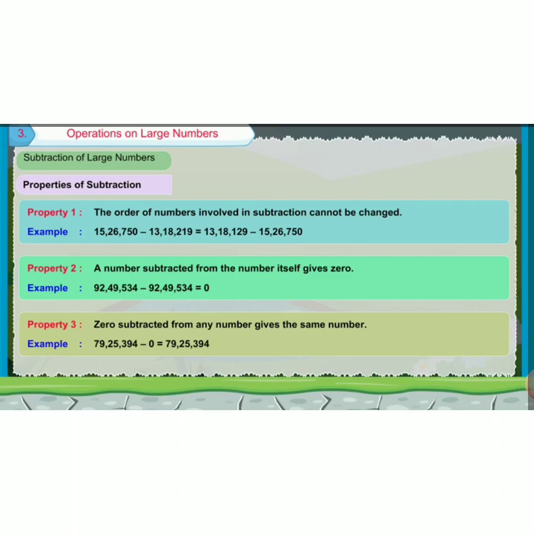Second, what is the property? A number subtracted from the number itself gives 0. When you subtract the same number, the answer will be 0. What is the third property? 0 subtracted from any number gives the same number. When you subtract 0 from any number, you will get the same answer.